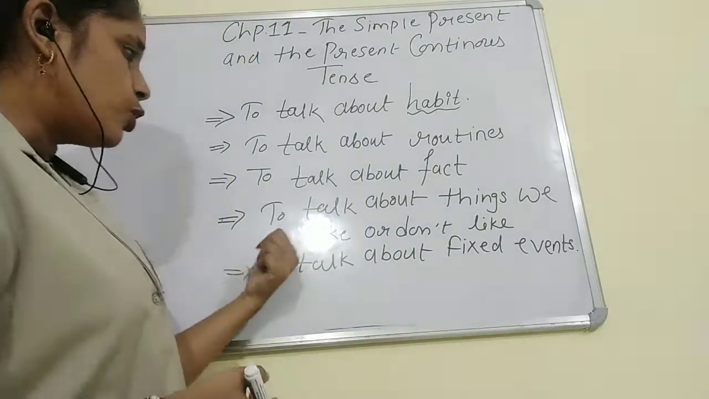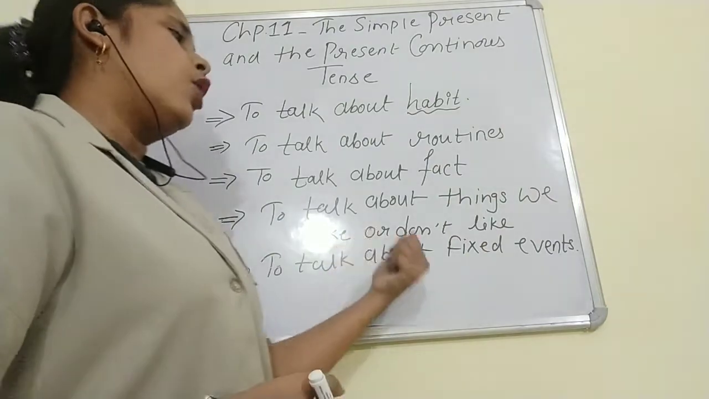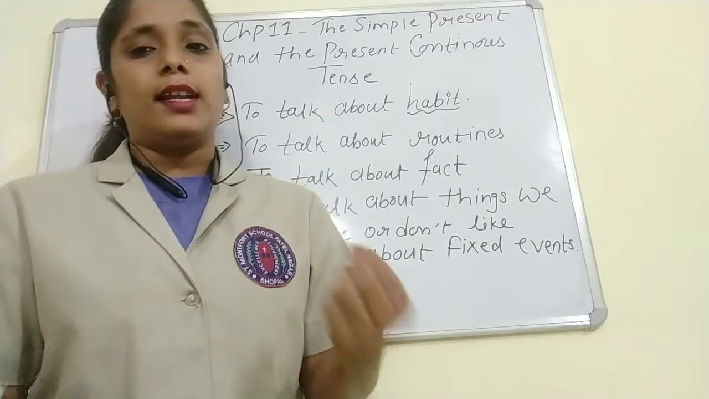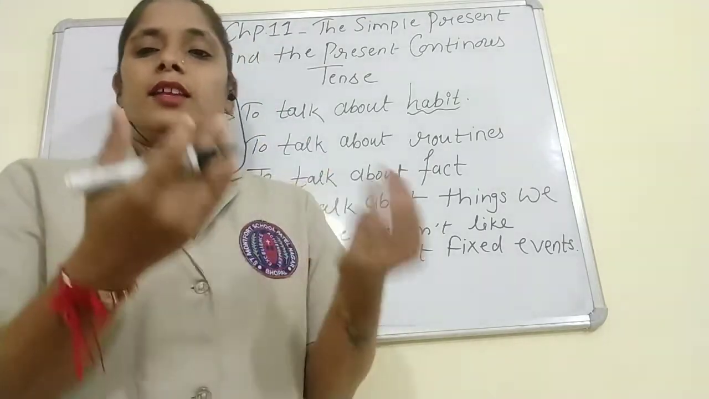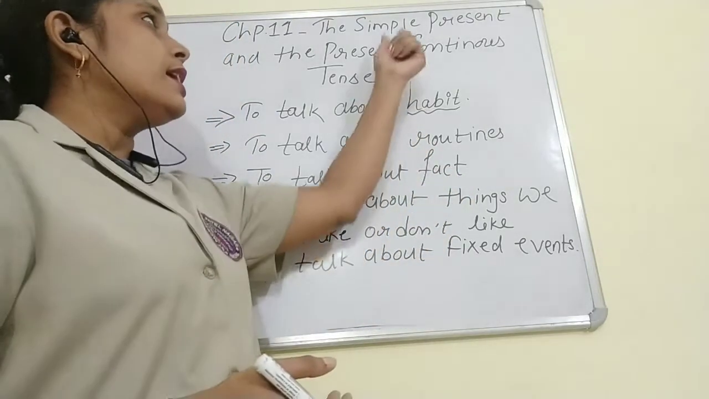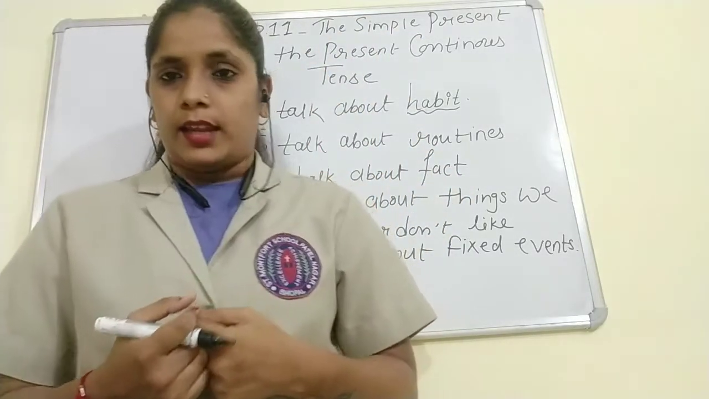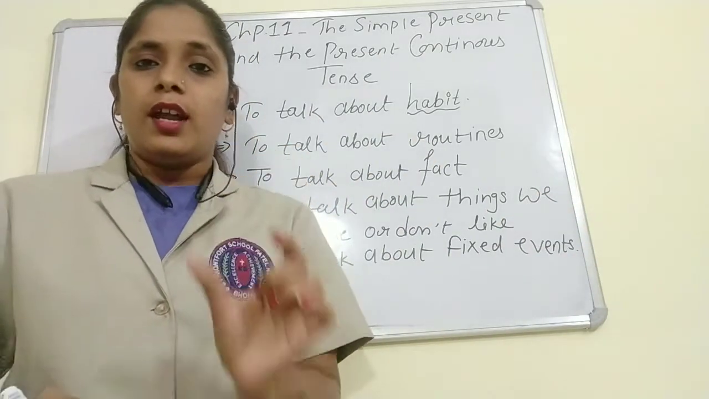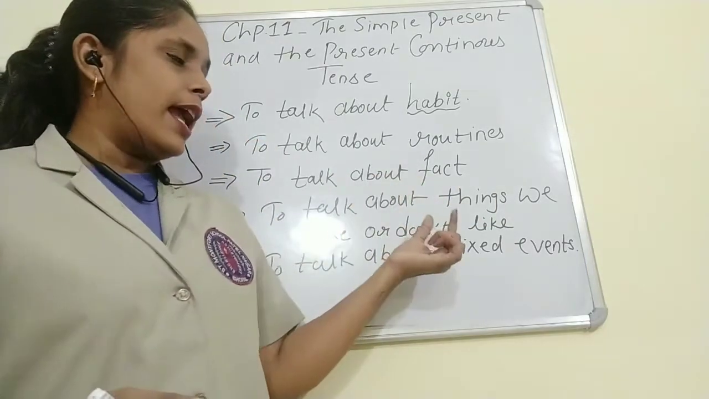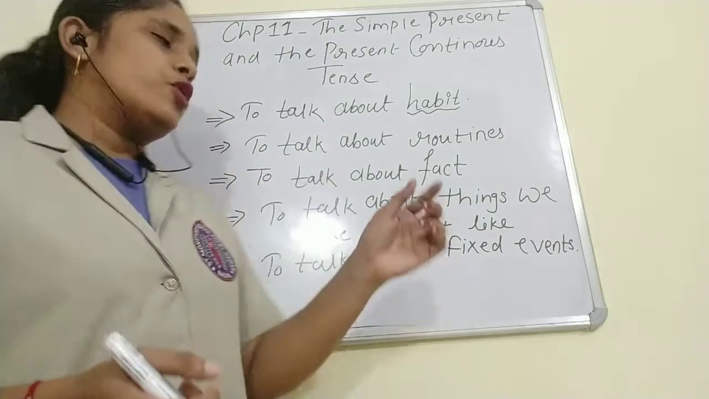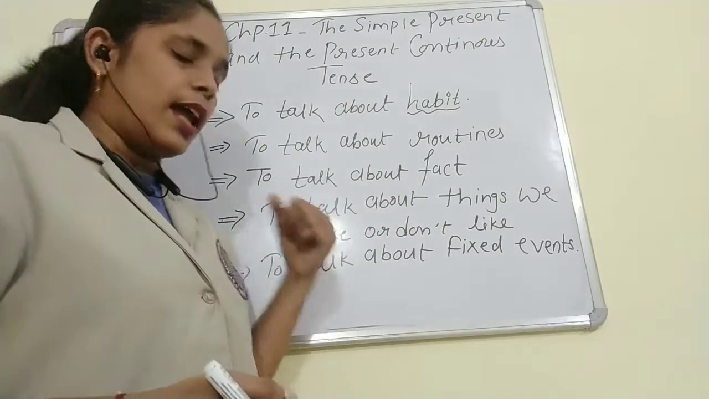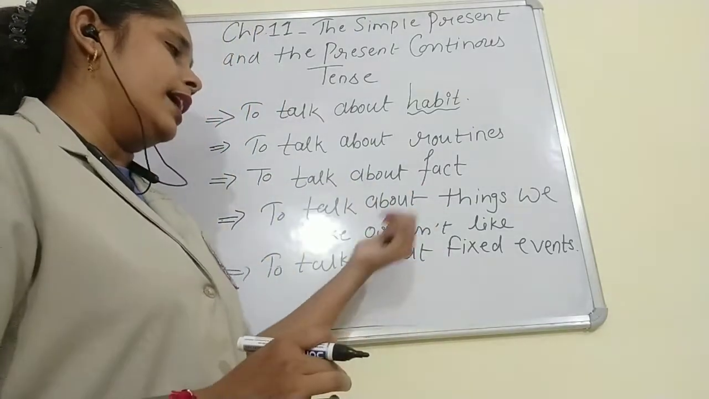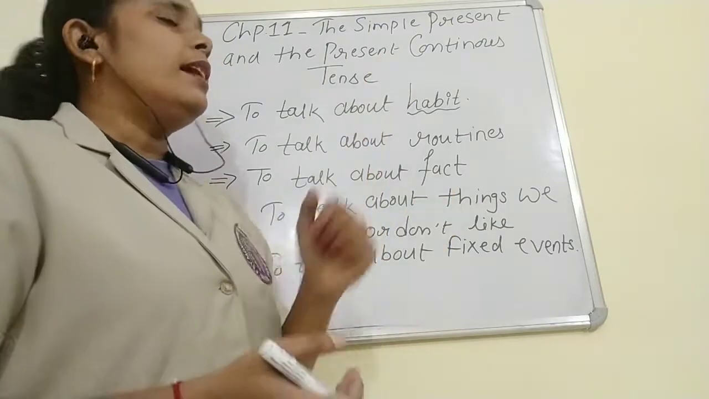Next, to talk about things which we like or which we do not like. For example, I like teaching. So here we are using simple present tense. You like to dance. So your liking or disliking is what you like, dance. We use simple present to talk about likes. He doesn't like to dance. So here again we are talking about like and dislike in simple present tense.